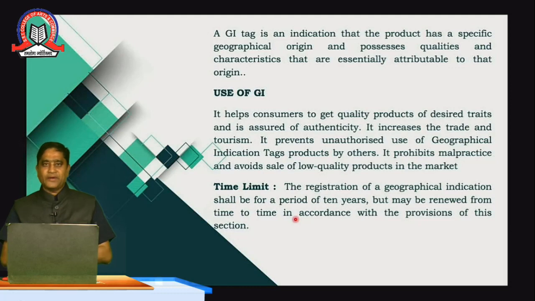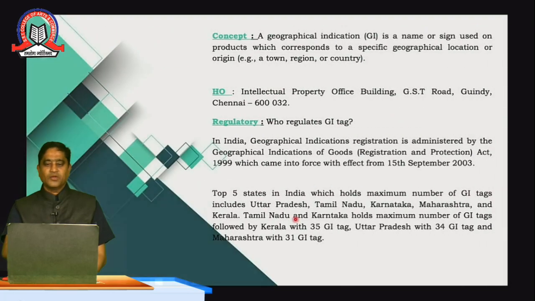And the time limit: once a person applies for the GI, the license or GI certificate has a durability of 10 years and may be renewed from time to time according to the provisions of these sections. The concept of GI is used for products which correspond to a specific geographical indication, that is a town, region or country. The head office of GI is in Chennai.